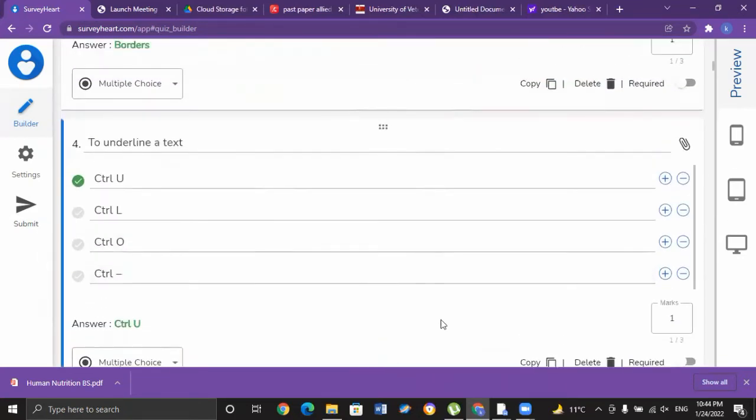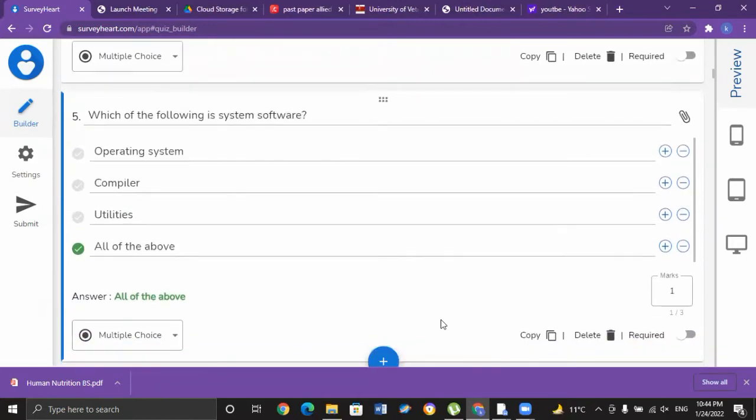To underline a text while creating a Word document, if you want to underline a particular text, which key should be used? We can use Control U in order to underline a particular text. That is option A, question number 4.